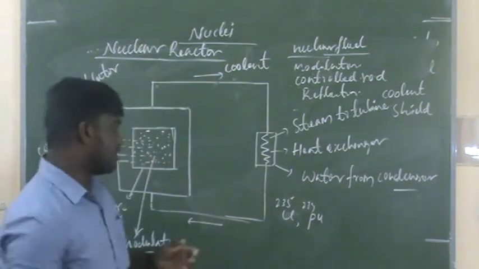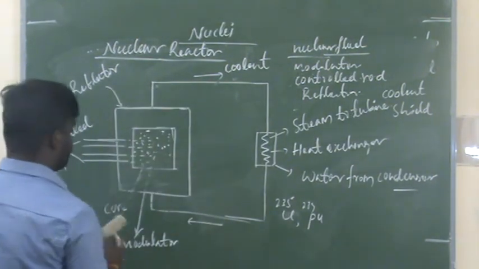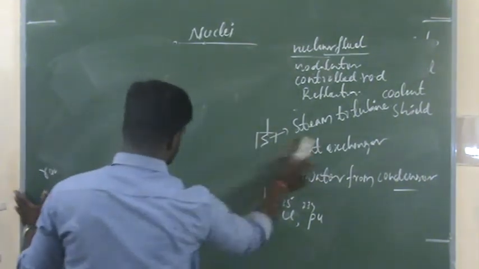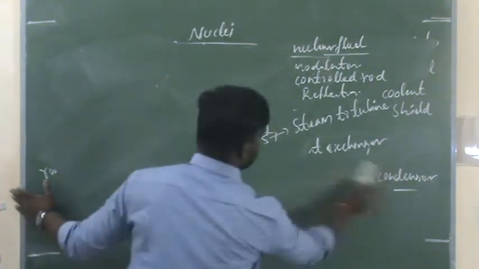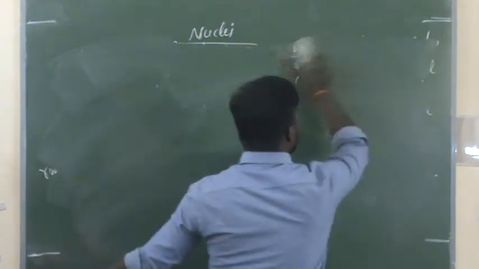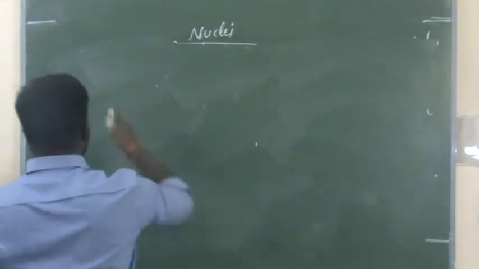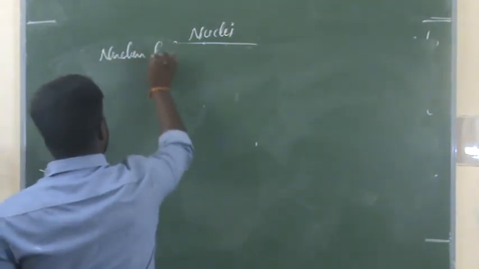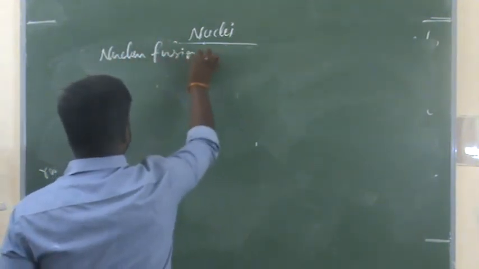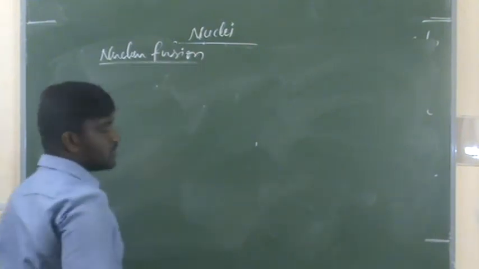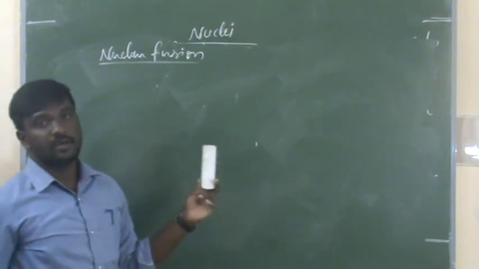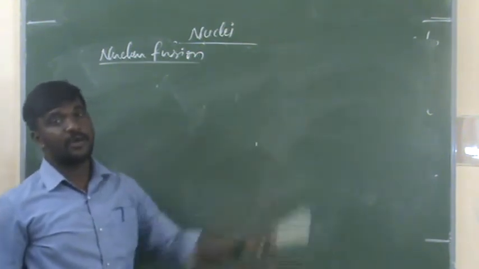And one more thing, nuclear fusion. In this process, two lighter nuclei combine together to form a heavier nucleus.